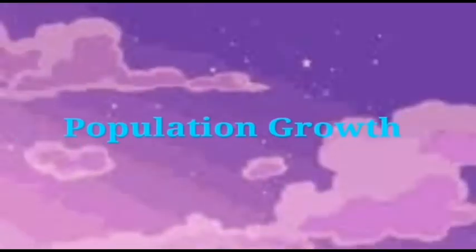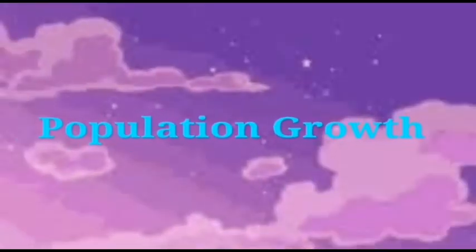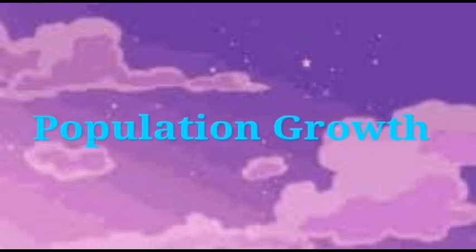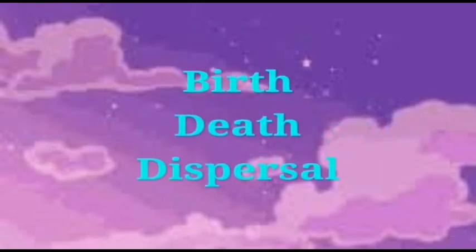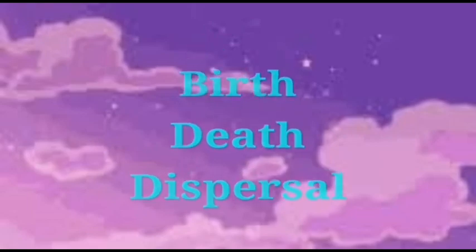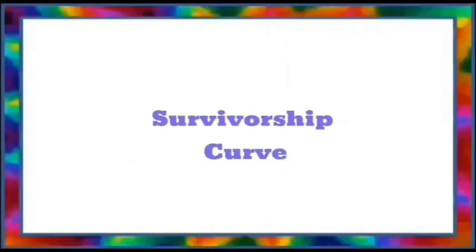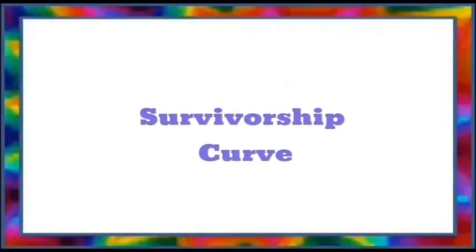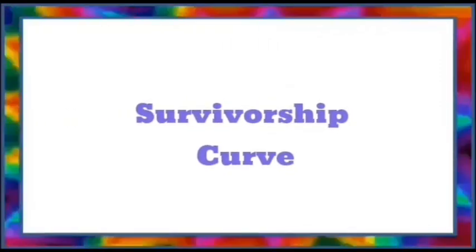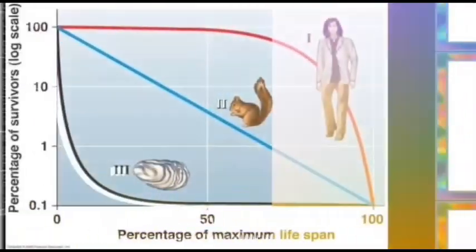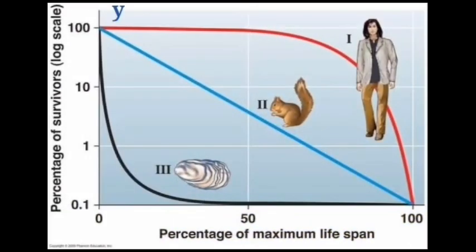Now, population growth. Animals' population changes over time as a result of birth, death, and dispersal. One way to characterize a population with regard to death of individuals is with survivorship curves. Now here's a graph in front of you in which the y-axis is for number of survivors and the x-axis is a linear plot of age. There are three types of survivorship curves.